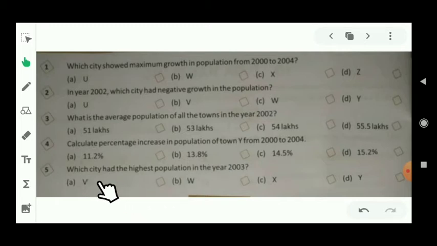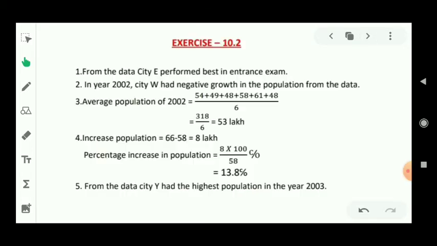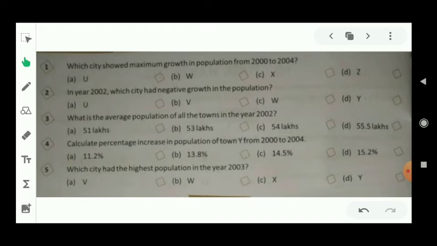Now let's see question number 5. This is the last question of this exercise. Which city had the highest population in the year 2003? Let's see the solution of this question. From the data, we can observe easily city Y had the highest population in the year 2003. That means which option is right? Option number D. I hope now you are able to complete exercise number 10.1 and 10.2.